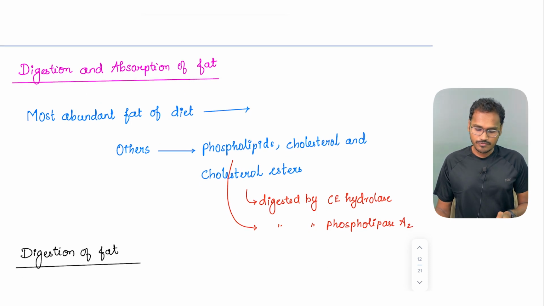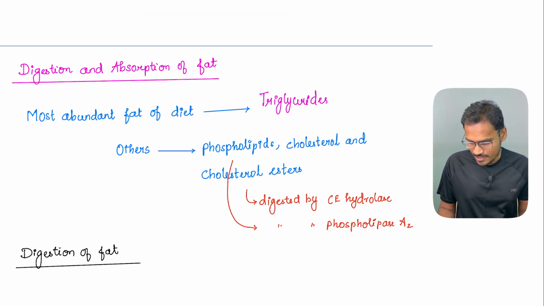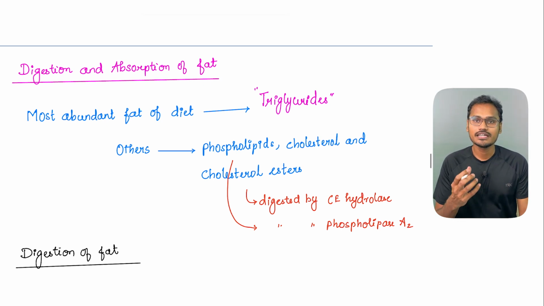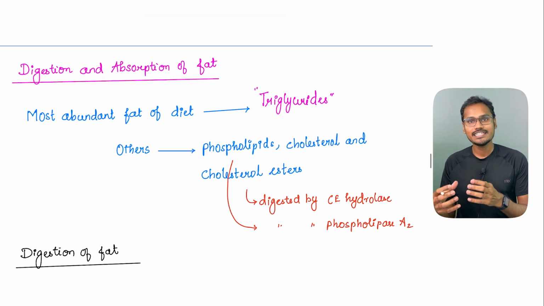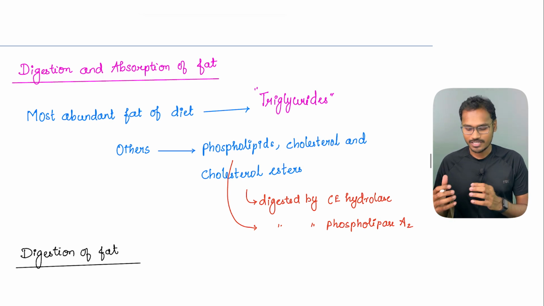So digestion and absorption of fat. The most abundant fat of the diet is nothing but triglycerides. One funny thing about triglycerides is, since it cannot be reabsorbed directly as a triglyceride, we have to convert it into a lot of substances. But ultimately, inside the cell, it will go back and form the triglyceride and then transport it into the blood. Just for getting it inside the cell, we have to break it down. So let's see how we have to break it down and how they are reforming.